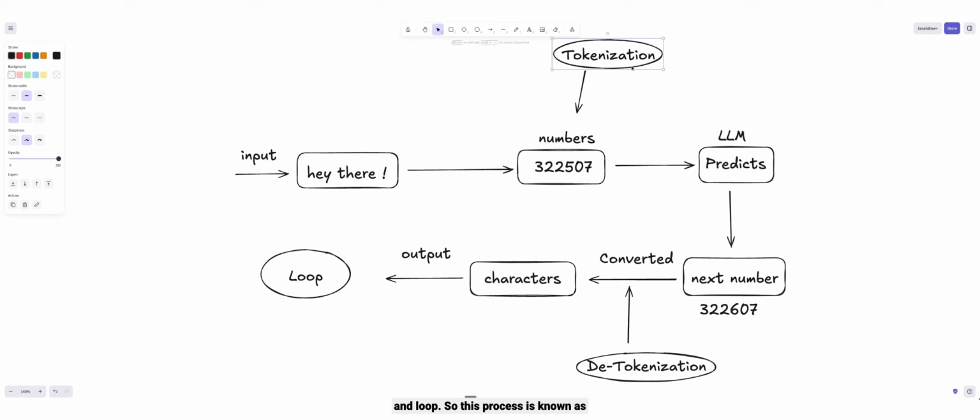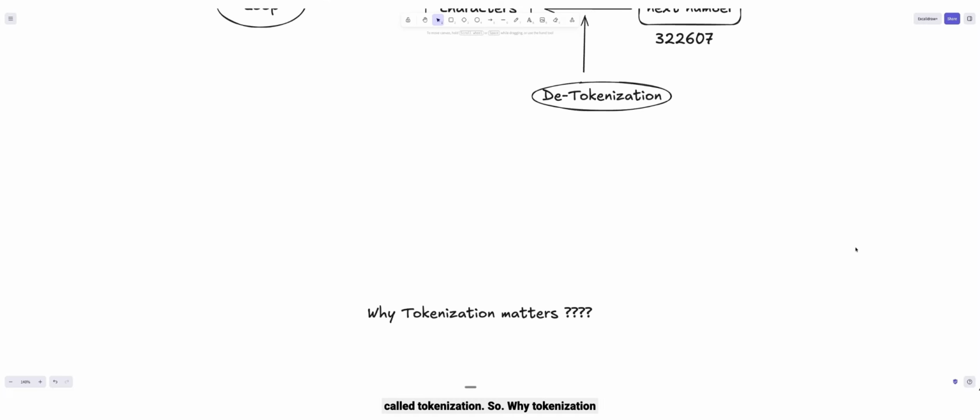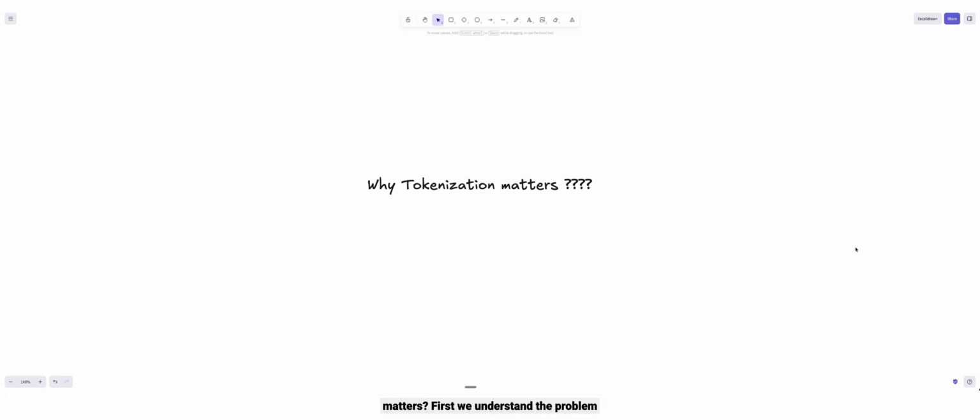So this process is known as tokenization. Converting characters into numbers is called tokenization, and the reverse, converting numbers back into characters, is called de-tokenization. So why does tokenization matter? First, we understand the problem, why we do tokenization, and then we will get the answer.